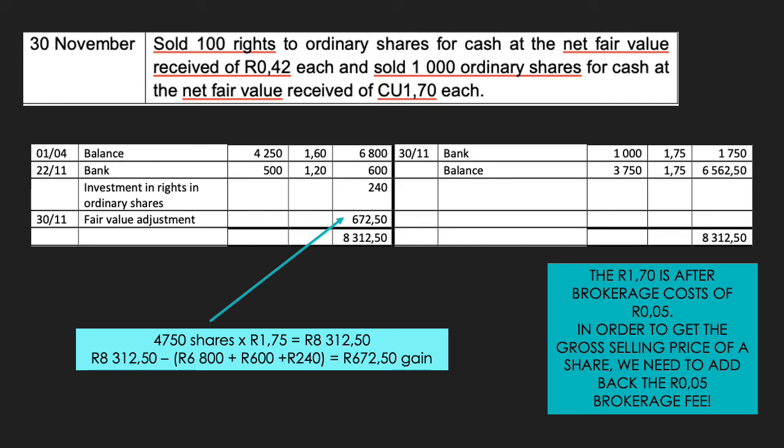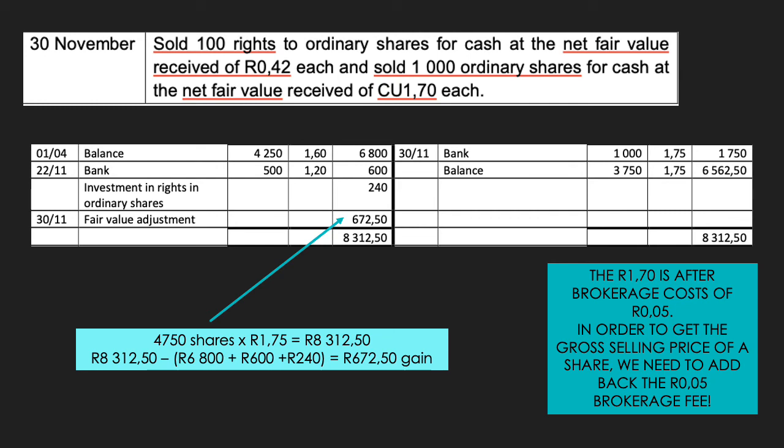On the 30th of November, we sold 1,000 ordinary shares at the net fair value received of 1 Rand and 70 cents. Once again, this net fair value received is after the brokerage cost of 5 cents has been deducted, and therefore in order to get the true fair value, we need to add back the brokerage cost. That then gives us a true fair value of 1 Rand and 75 cents per share.